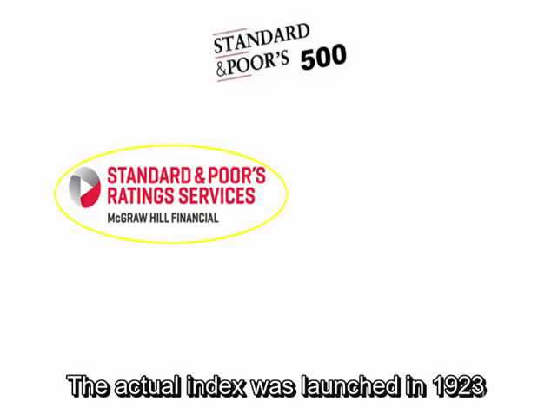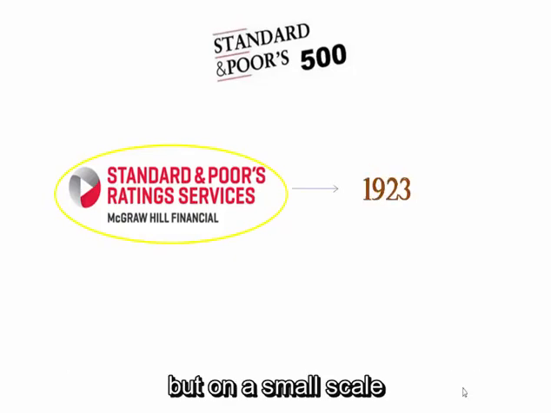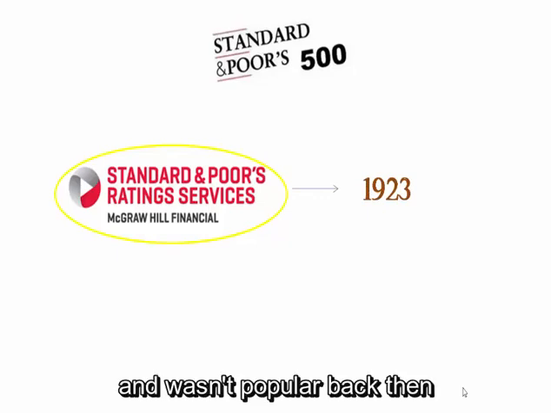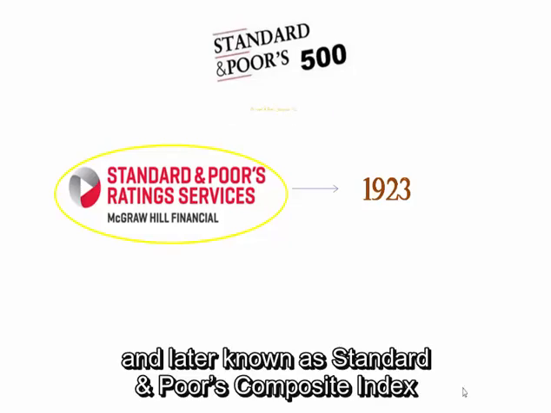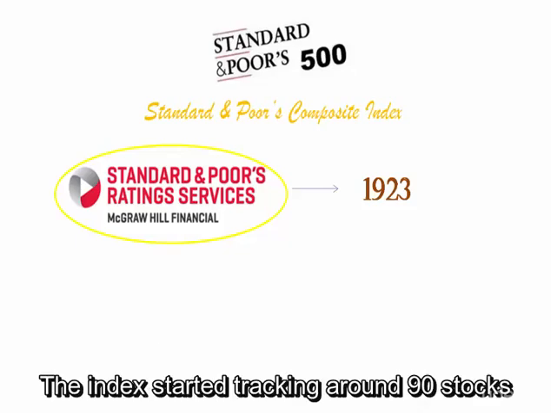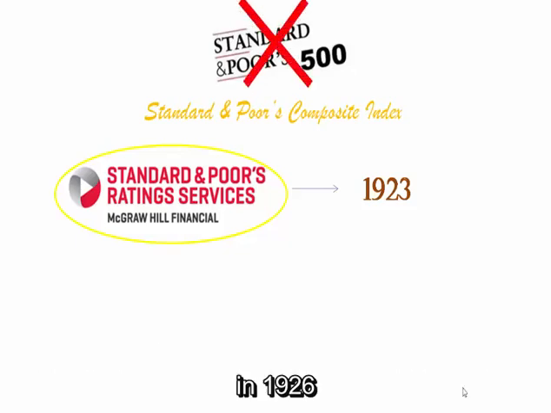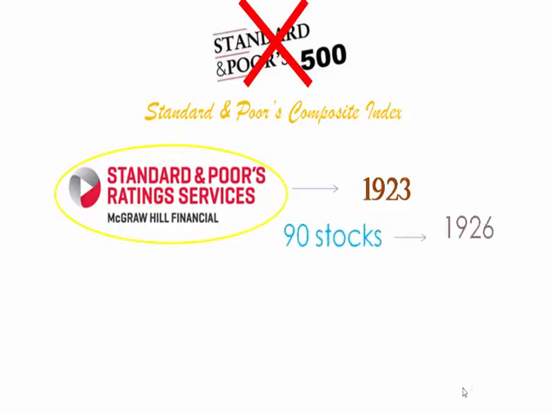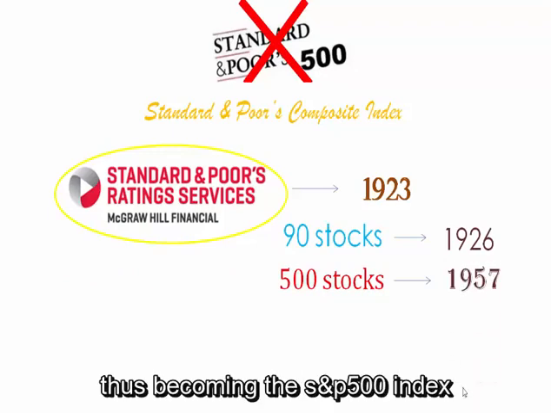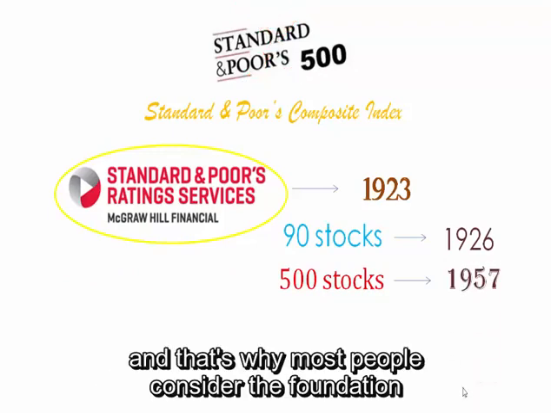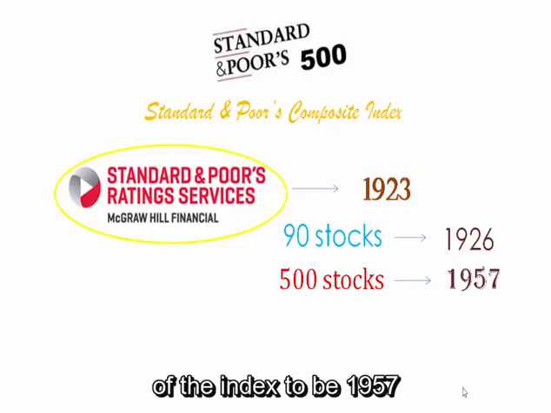The actual index was launched in 1923, but on a small scale, and wasn't popular back then. And it was first known as Composite Index and later known as Standard & Poor's Composite Index. The index started tracking around 90 stocks in 1926 and gradually increased to 500 in 1957, thus becoming the S&P 500 index. And that is why most people consider the foundation of the index to be 1957 rather than 1923.